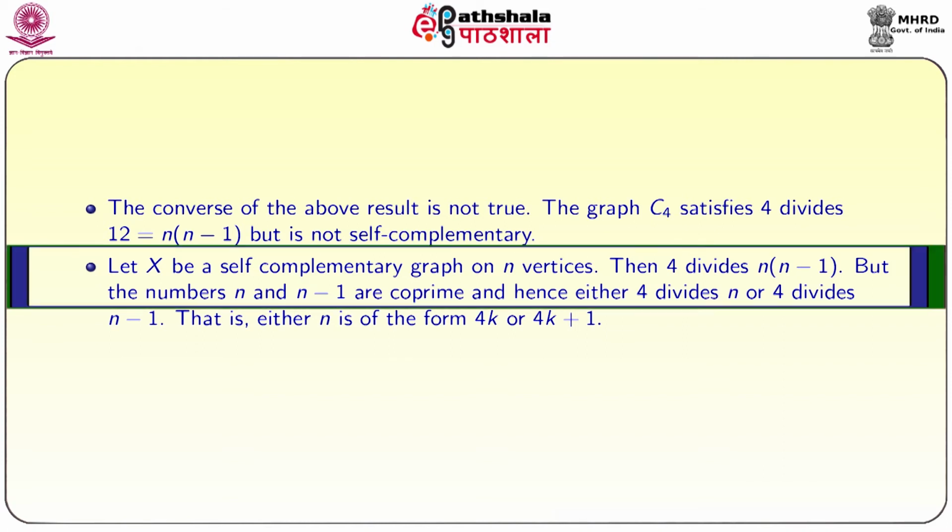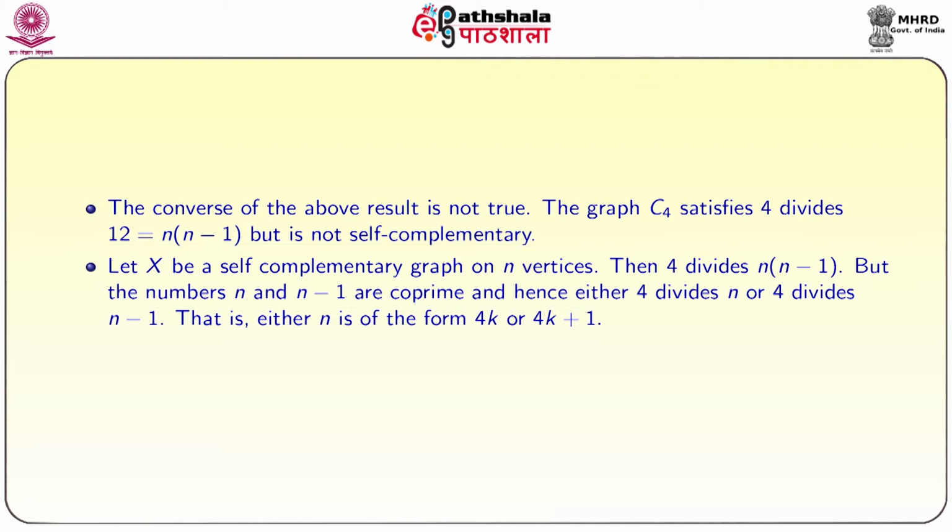Let X be a self complementary graph on n vertices, then we already proved that 4 divides n into n minus 1. But the numbers n and n minus 1 are co-prime, and co-prime means the GCD of n comma n minus 1 is 1, hence either 4 divides n or 4 divides n minus 1. Further, one can see that one of them is even, the other is odd. So, n is of the form 4k or 4k plus 1.